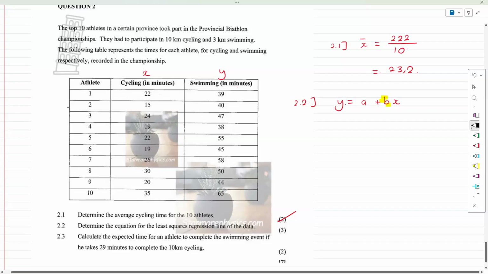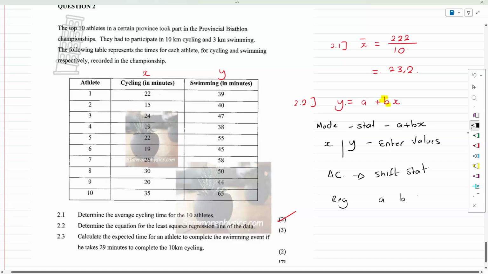Firstly, we press mode. Again, we're going to go with mode, then stat, then A plus BX. You're going to end up with a table of X and Y. You're going to enter the values, then press AC. Remember, you choose your X and Y. Then you're going to press Shift Stat, then regression line, and you're going to have A, B, and R. These are the important ones that we get.